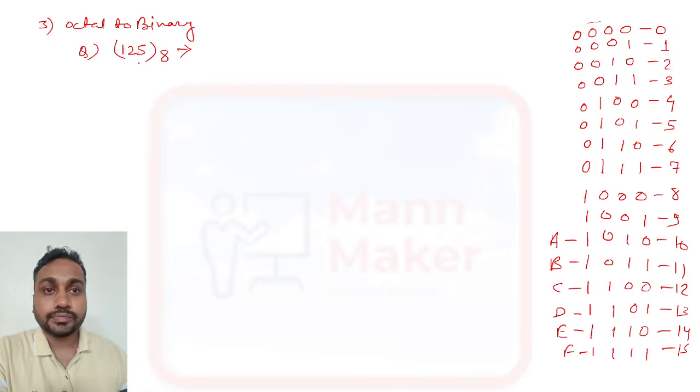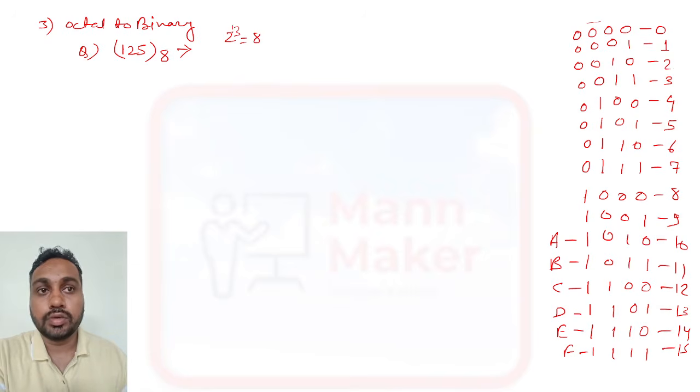Okay, so now we have 125 and we have an octal number. Octal number means what? 2 to the power 3 is equal to what? 8. So here you are getting 3. 3 means we need to find the binary, so 2 to the power 3, 3 digits we have to represent for each character.